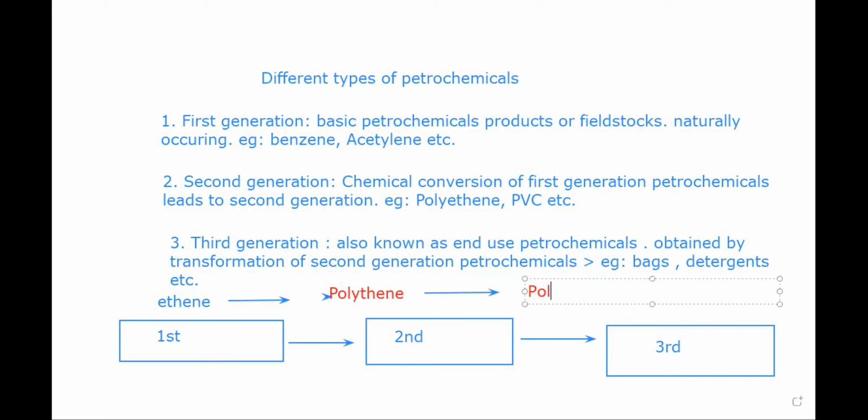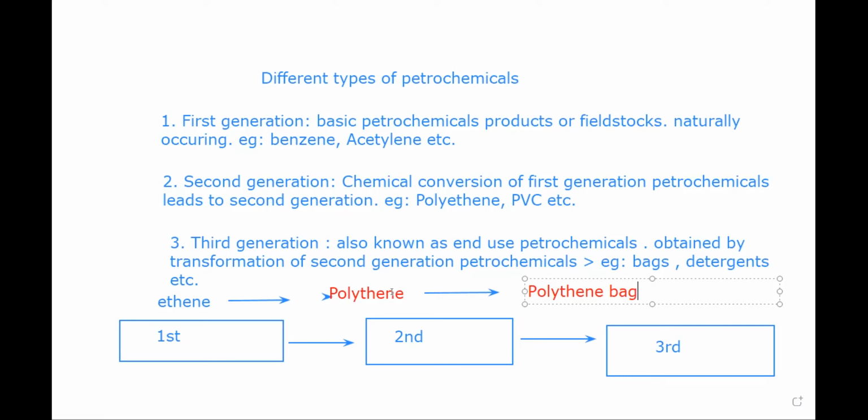So let's suppose I am talking about polythene bag. So this is an end use product. So we can say that ethene is first generation petrochemical, then polythene is second generation petrochemical, and then the third one, that is polythene bags, are the end use petrochemical, that is third generation petrochemicals.